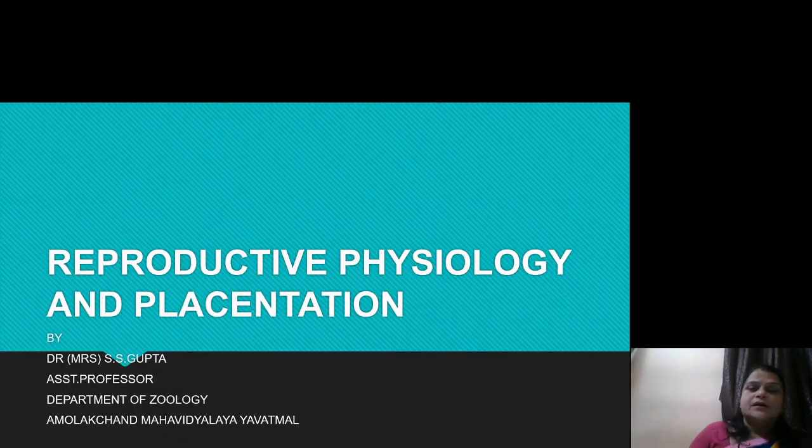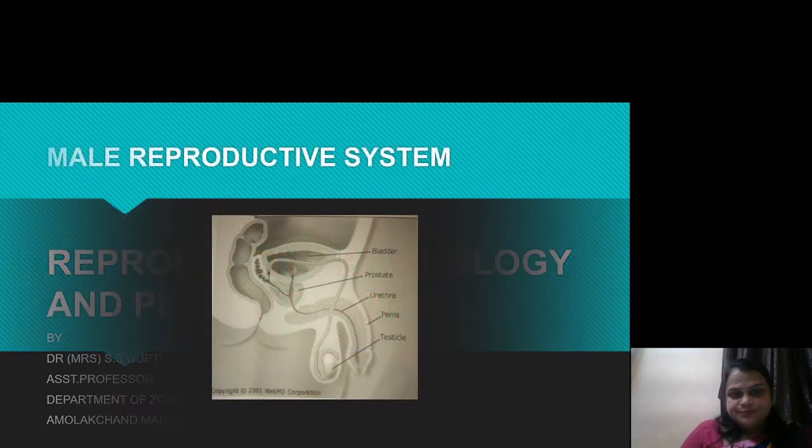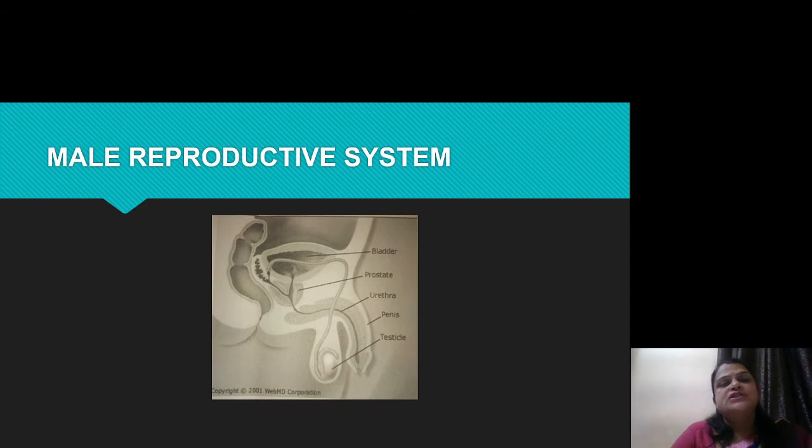Now, the second presentation of mine is reproductive physiology. Again, I am Dr. Gupta from Amulakchand Mahavidyalaya, Yavatmal. Here, I am going to introduce the male reproductive system. This is the diagram which shows the organs involved in the male reproductive system. The chief organs involved are paired testes, paired epididymis, paired vas deferens, single ejaculatory duct, the prostate gland, paired seminal vesicles, the single Cowper's gland or bulbourethral gland, and the penis.